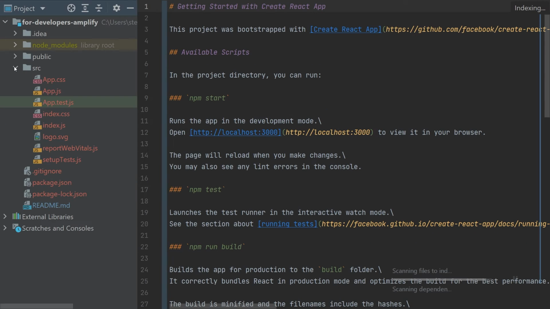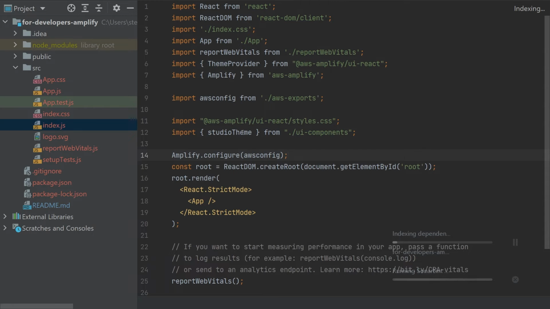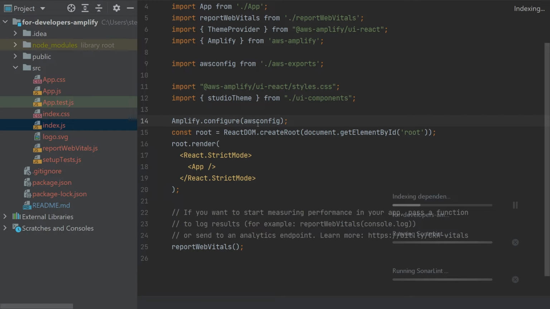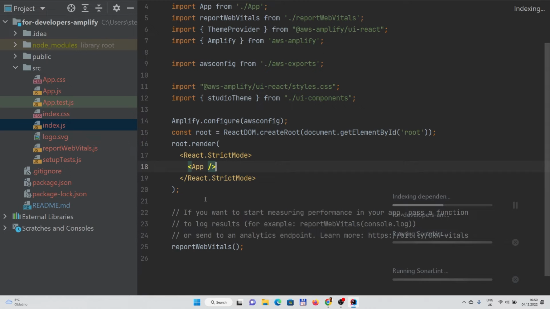So let's open the source code, navigate to index.js, and basically copy paste this here, which will import dependencies and configure the Amplify. Then it's recommended that we wrap the app in the theme provider. Let's do this.